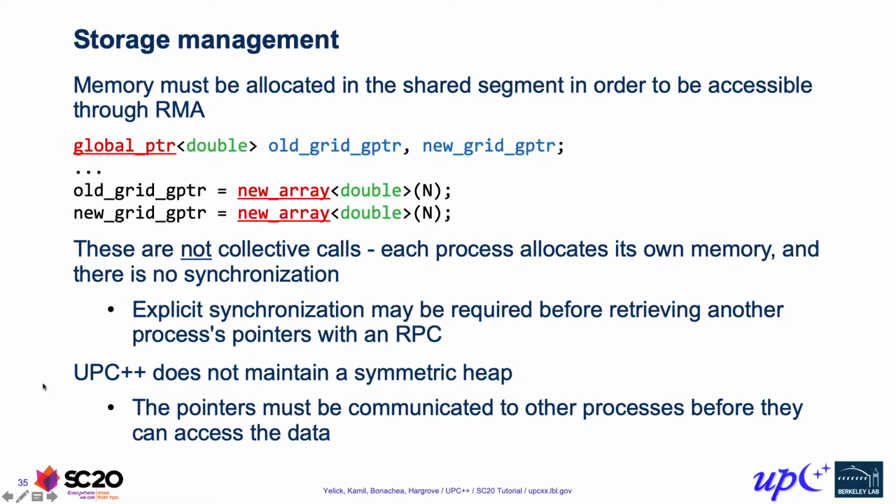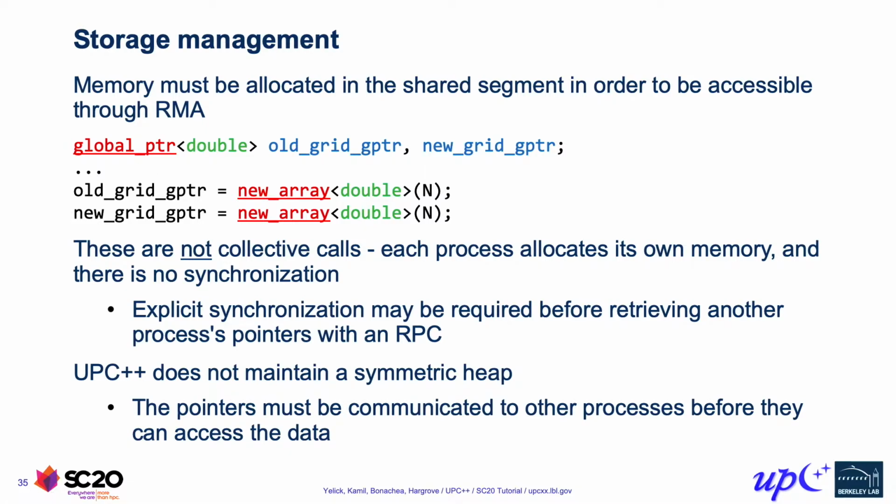So the reason why these aren't collective is because UPC++ doesn't maintain a symmetric heap. And instead, the pointers need to be communicated explicitly before other processes can access the data. We'll talk in a little bit more detail as to why we don't maintain a symmetric heap, but briefly speaking, a symmetric heap requires non-scalable data structures, and it also doesn't compose well with subset teams. So we get a global pointer back from the allocation.